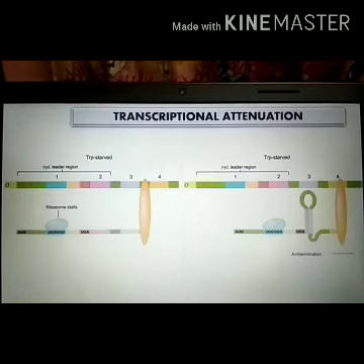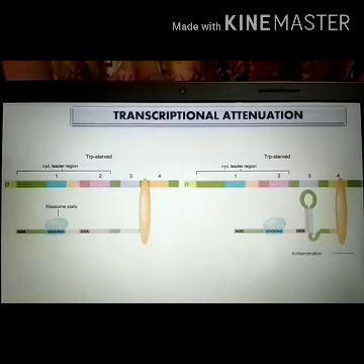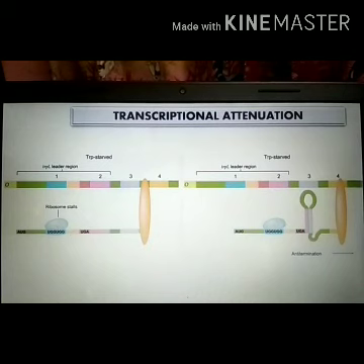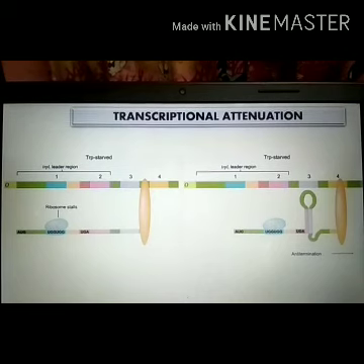So when tryptophan is low in the environment, there will be the formation of the anti-termination loop and the synthesis of the mRNA transcript from the structural genes will continue.